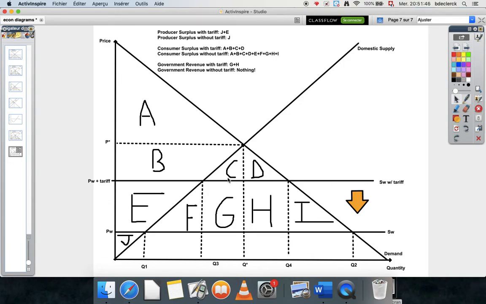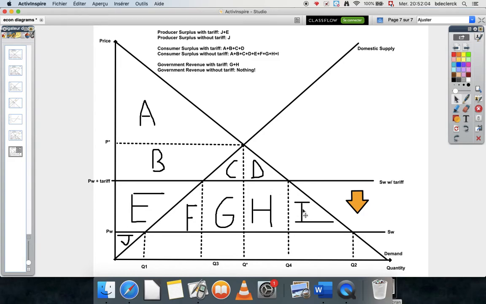However, what's different is that in a tariff you have the government revenue, G and H, and this G and H mean that since there's a tax on the good, the government gains some money here. But there's also a deadweight loss, F and I.